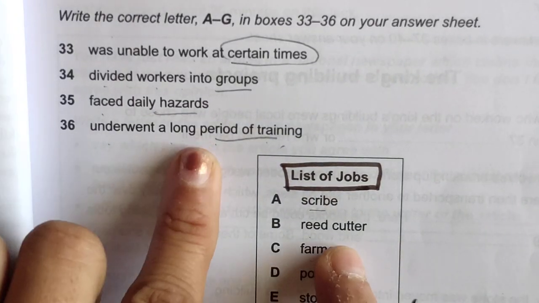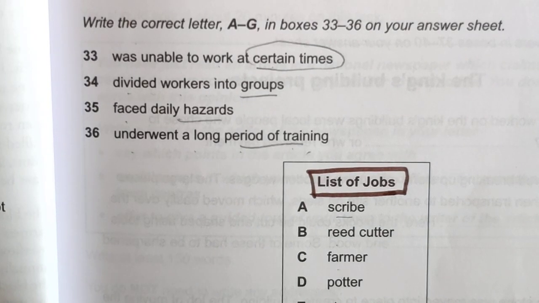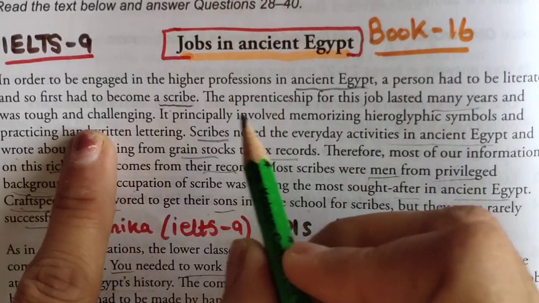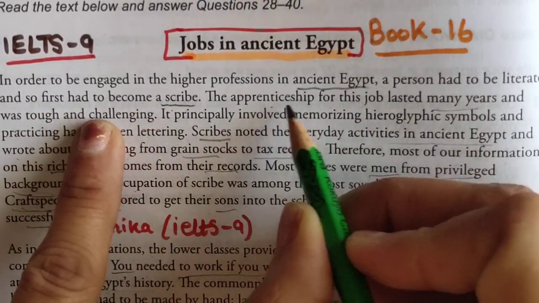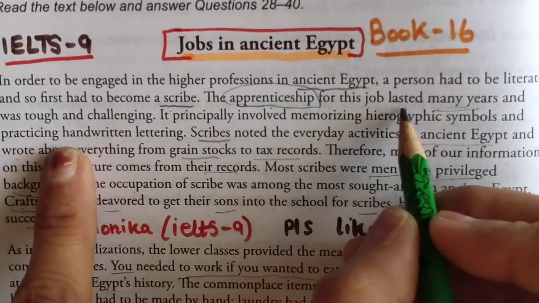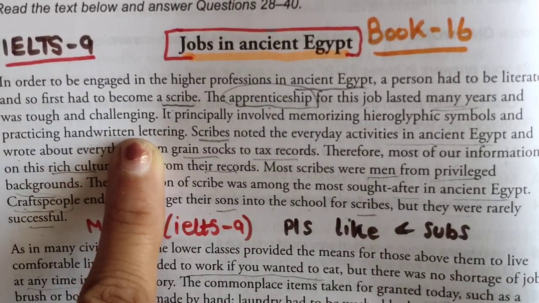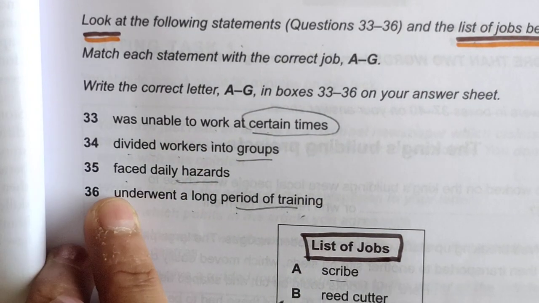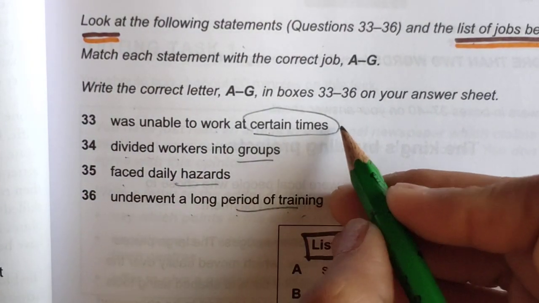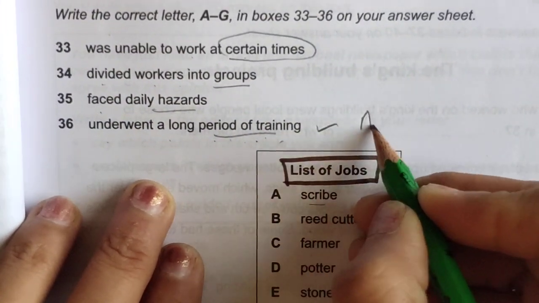Okay, so long period of training, they were talking about this in the first paragraph. I will show it to you. So yes, scribe, they are talking about the scribe. To become a scribe, the apprenticeship for this job lasted many years. Apprentice means training, okay, for many years, and was tough and challenging. So this option we will go for. That's why when we are reading another type of paragraphs, we should keep our mind open. Long period of training. For this we will be writing A.